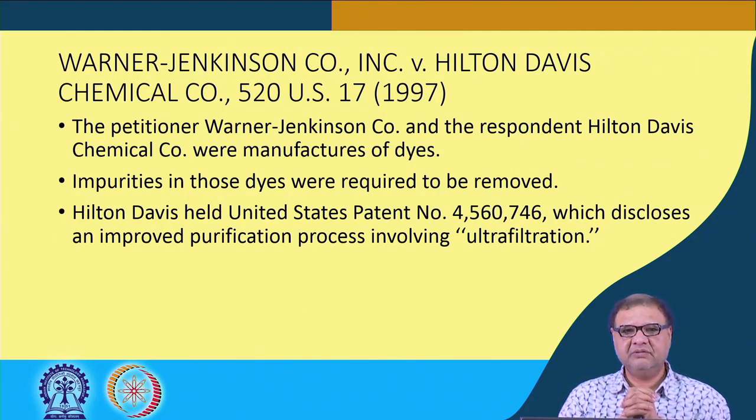Now, to be very precise, the principal argument before the court was that the 1950 doctrine of equivalence is not applicable, because the statute does not talk about equivalence.